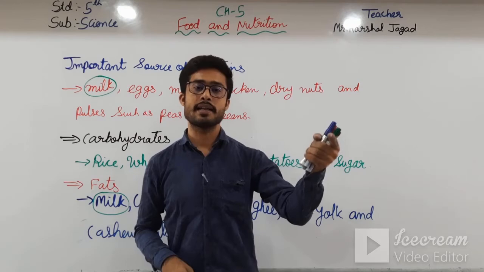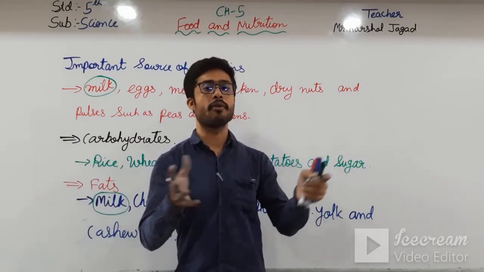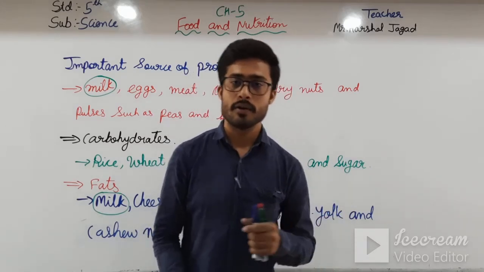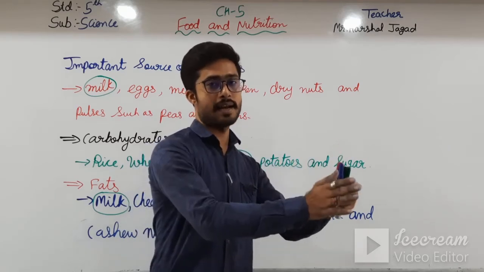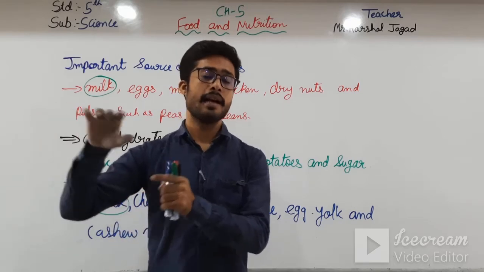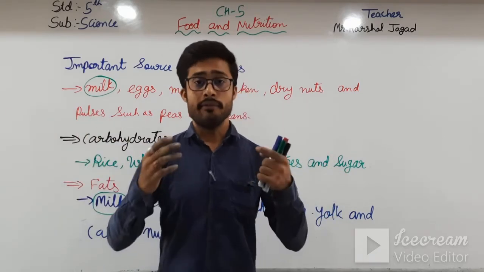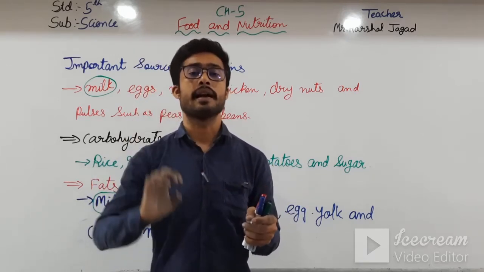Why? Because he has to run many times from this side to that side to get the ball inside the goal post. So they have some specific balanced diet. Dhoni also has a specific diet, and a normal person also has a different diet. We do work accordingly, and we have to fix a diet.